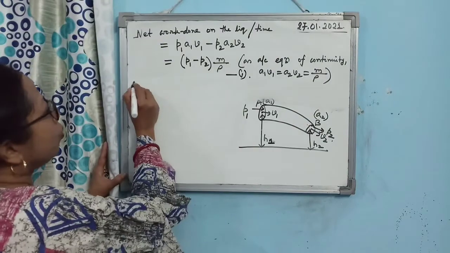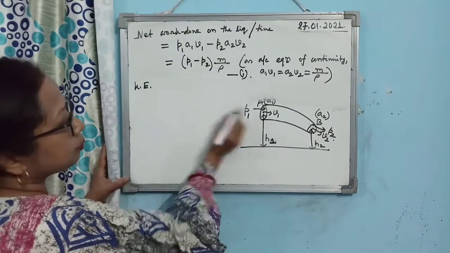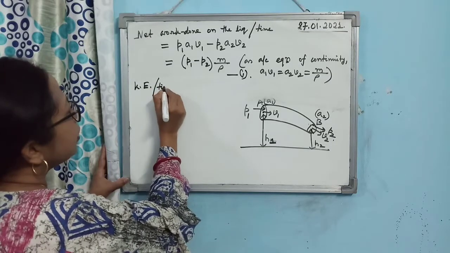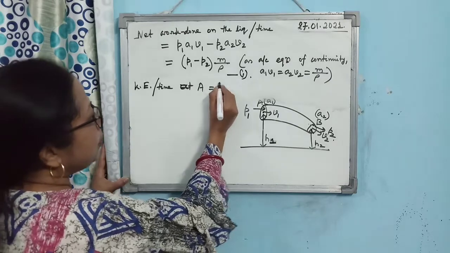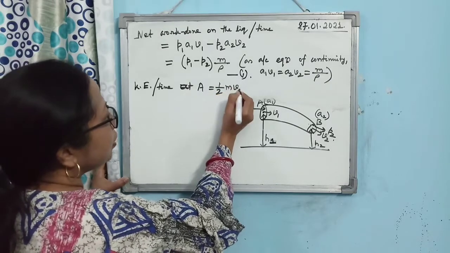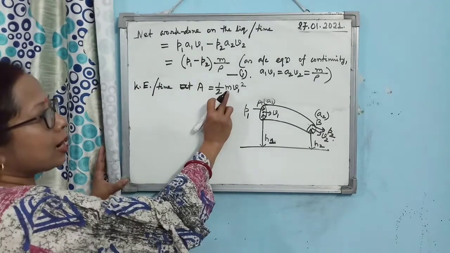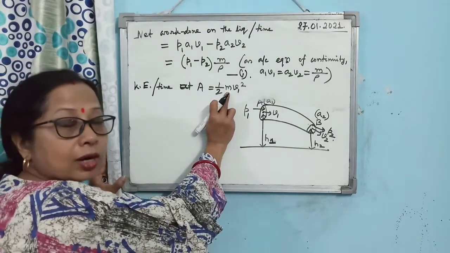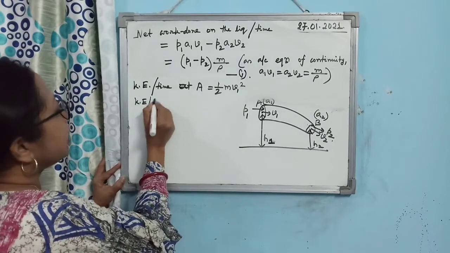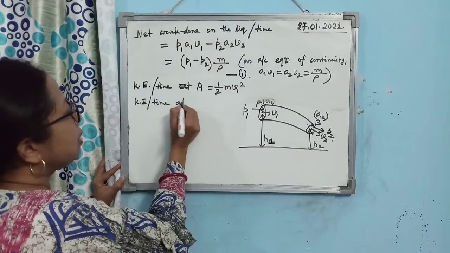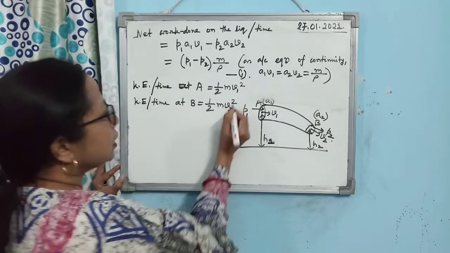Now you see what is the kinetic energy of the liquid per unit time at the point A. It will be half m V1 square. Here I have written per unit time, that's why I have taken this m, not the entire mass. Be careful. And kinetic energy per unit time at the point B is half m V2 square.